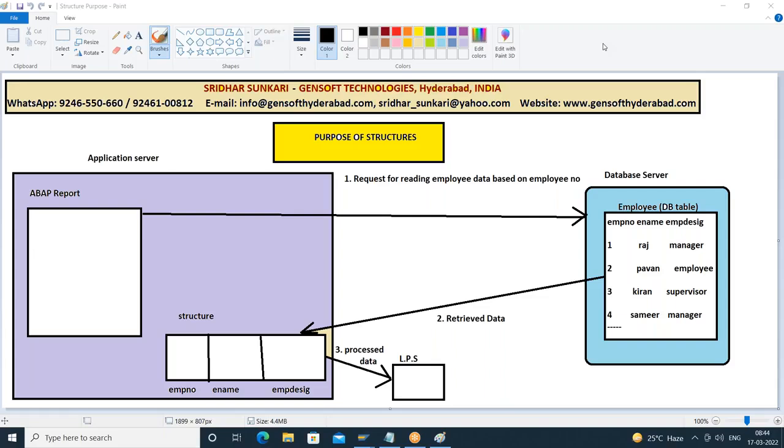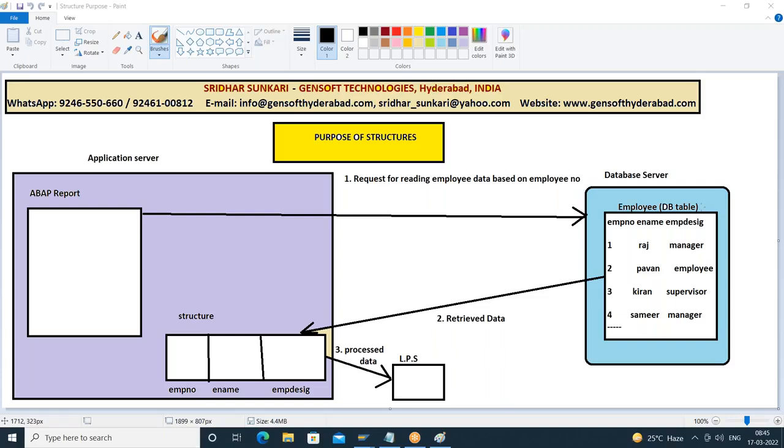So observe here, the purpose of structure: you'll have the database server where the data is maintained. Database server contains what? Database tables. So assume that I'm having a table at the database level like employee table which contains three columns like employee number, employee name and designation. You may have hundreds and lakhs of records.